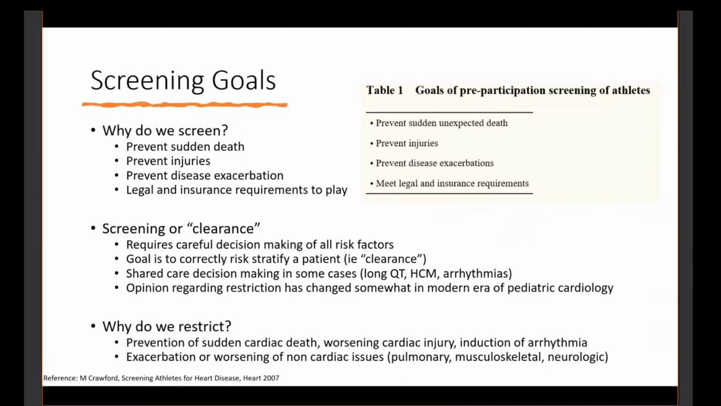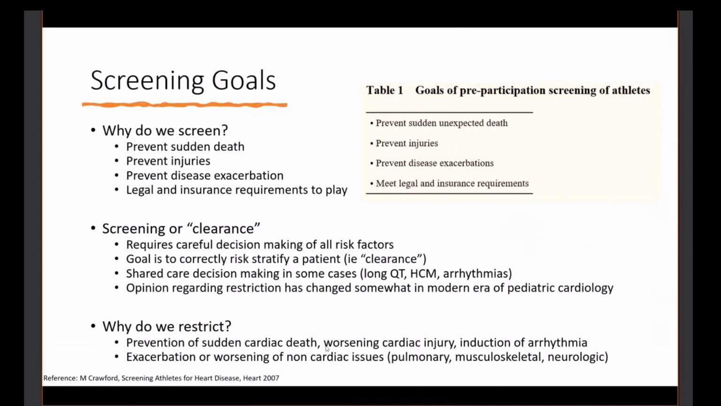Opinion regarding restriction has changed somewhat in the modern era of pediatric cardiology. Back in the day, I think with a lot of congenital heart disease, we didn't know what to restrict. And now I feel like practice pattern, it takes a lot for a pediatric cardiologist to say we're going to restrict you from sports and change your normal life and your normal pattern.